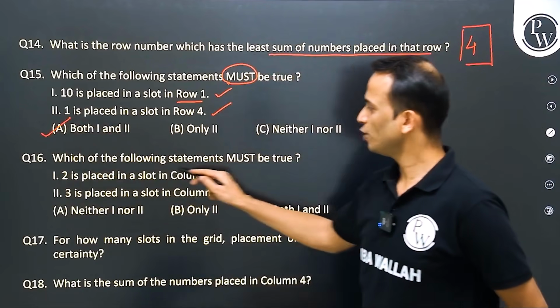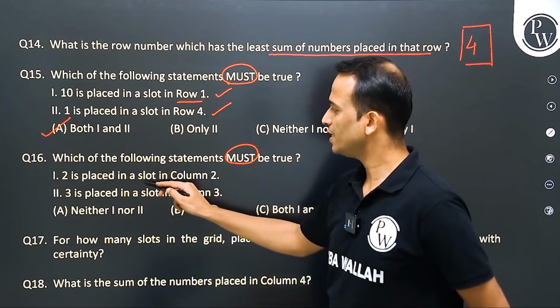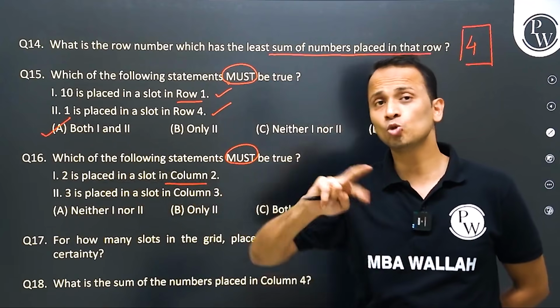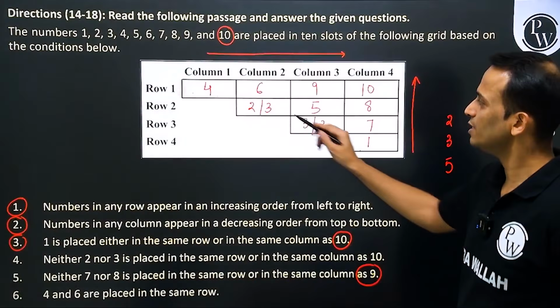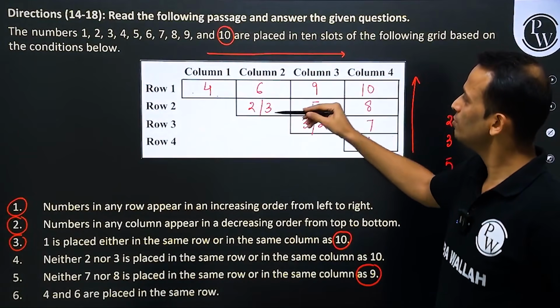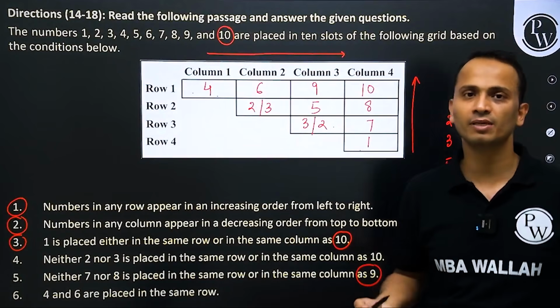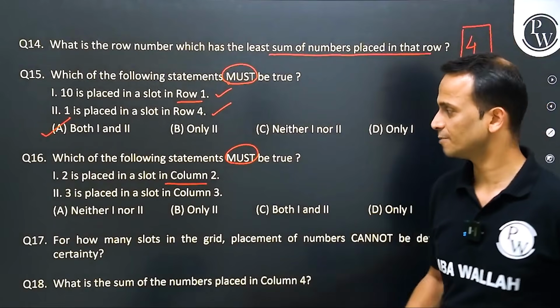Next question, which of the following statements must be true? Once again, 2 is placed in a slot in column 2. We have already seen that the places for 2 and 3 are not fixed, right? So 2 can go in column 2, column 3, row 2, row 3, right? And same is the case with 3. So for 2 and 3, we don't have fixed places.